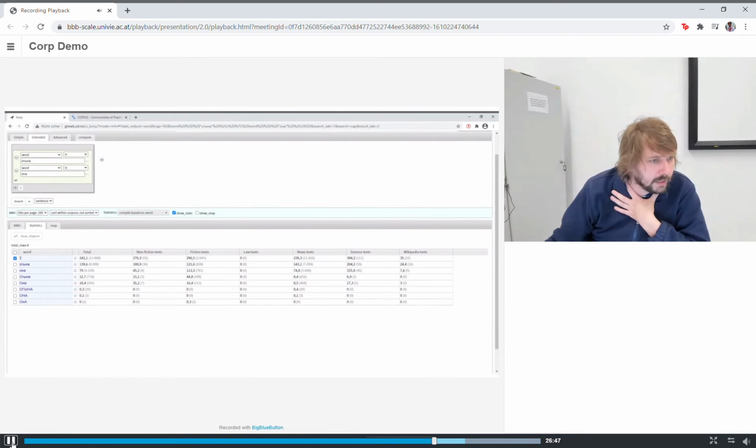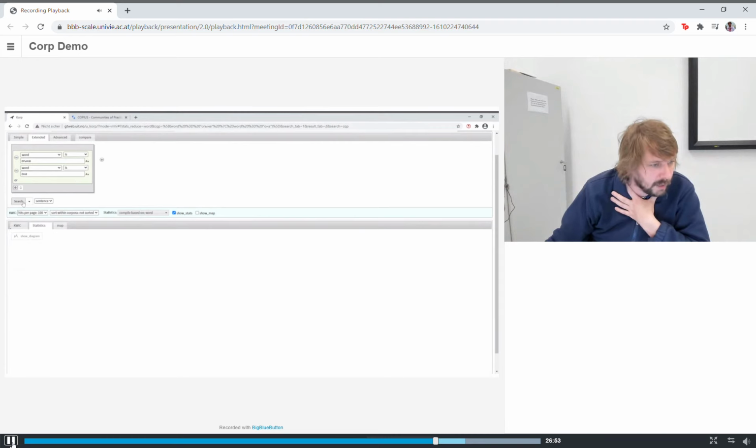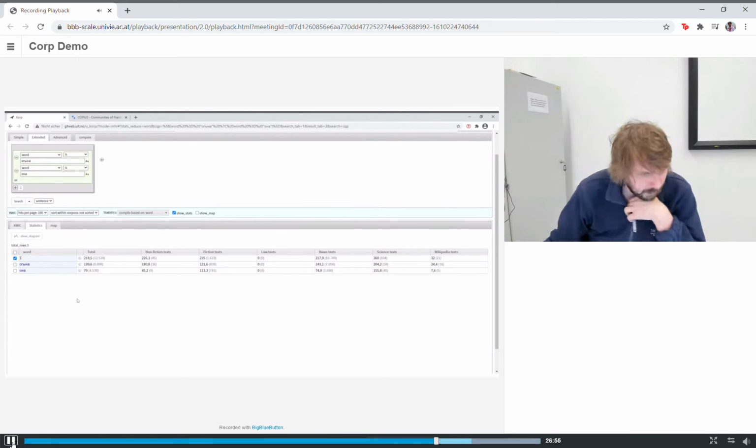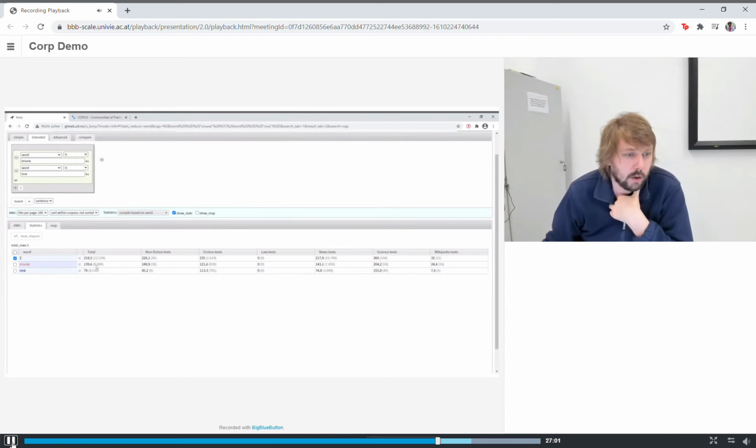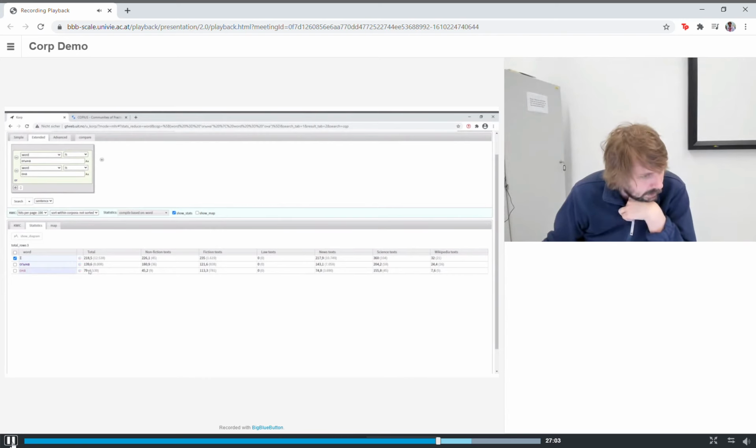And if we're only looking at these, we can do a case-sensitive search. So we only have these two. Okay, so we see that in total, the long form is actually way more common in our corpus than the short form is. 139.6 compared to 79.